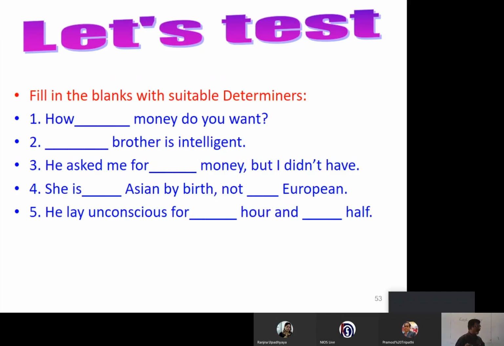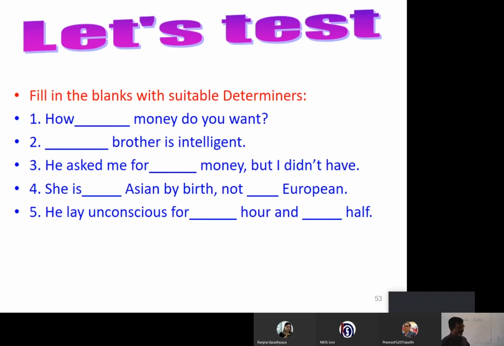Dash brother is intelligent. Second sentence. Now let's go for the third sentence. He asked me for dash money, but I didn't have.